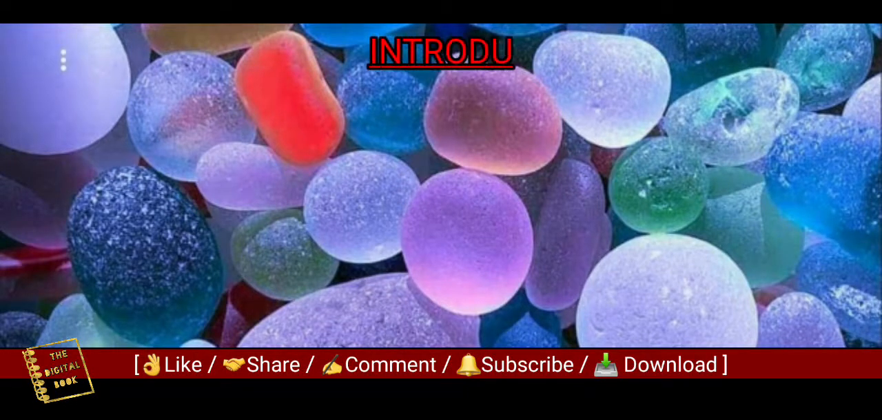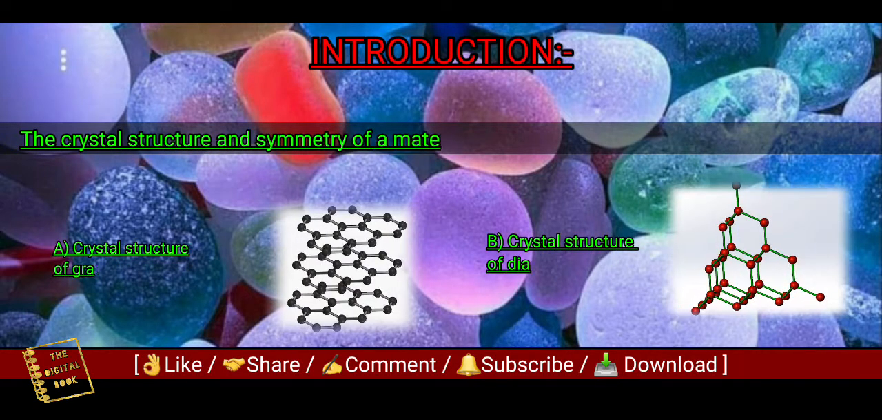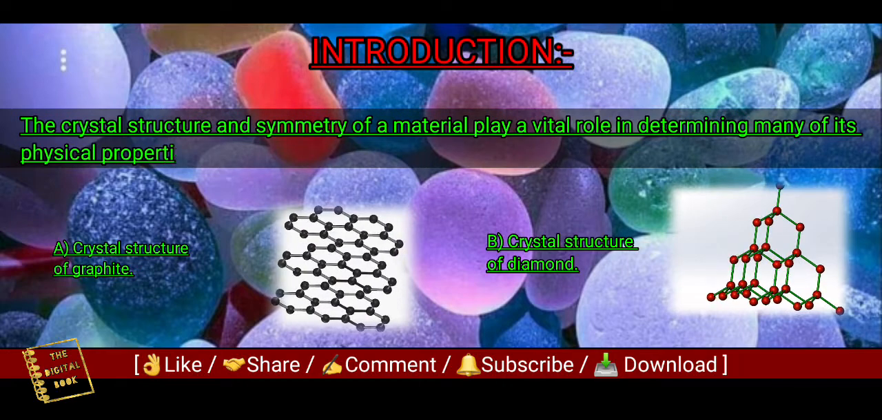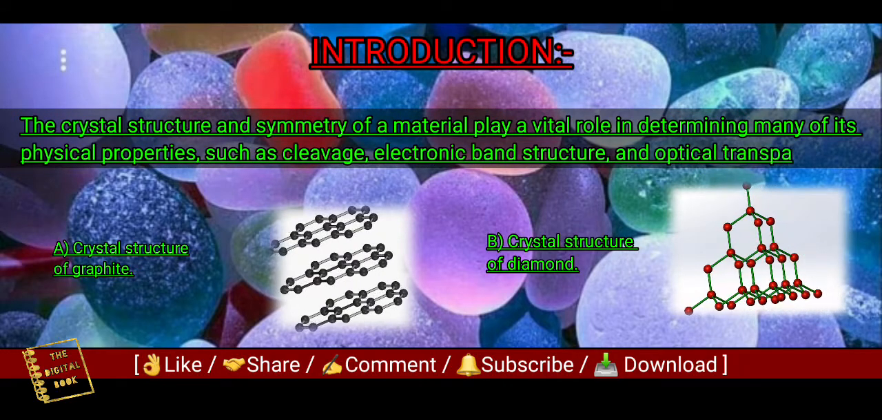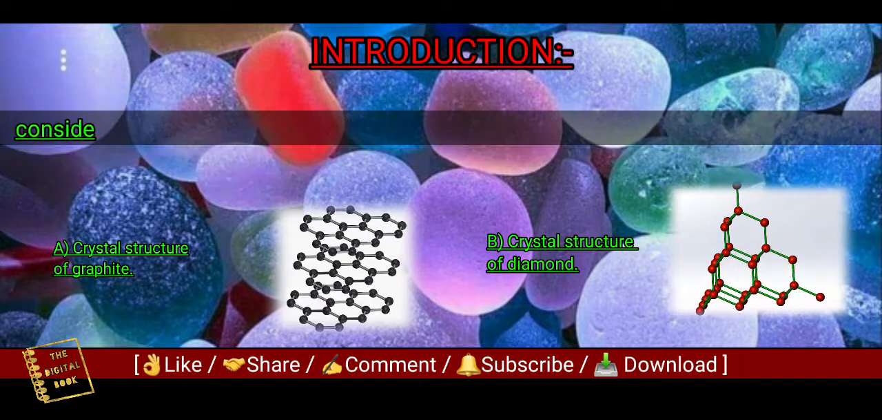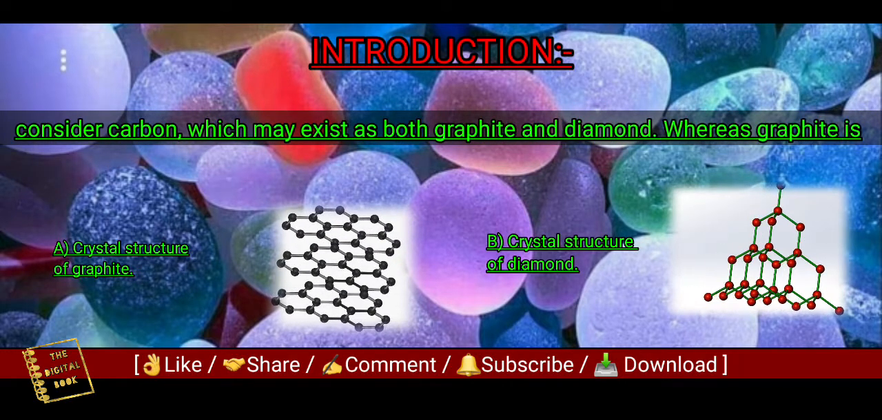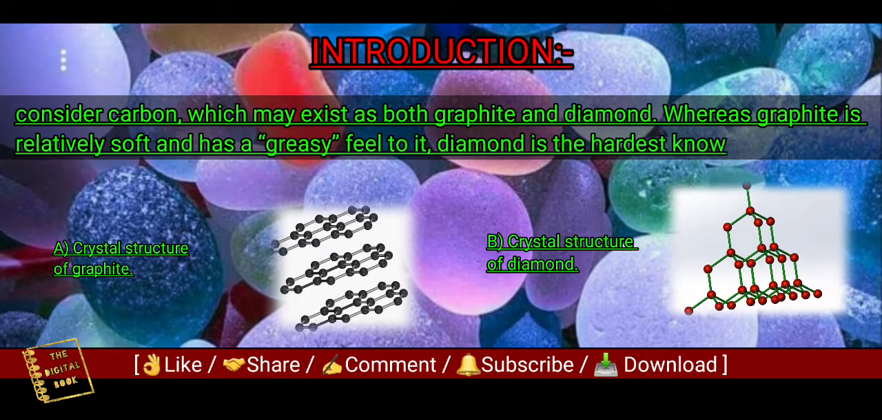Let's start with the introduction. The crystal structure and symmetry of a material play a vital role in determining many of its physical properties, such as cleavage, electronic band structure, and optical transparency. Consider carbon, which may exist as both graphite and diamond. Whereas graphite is relatively soft and has a greasy feel to it, diamond is the hardest known material.